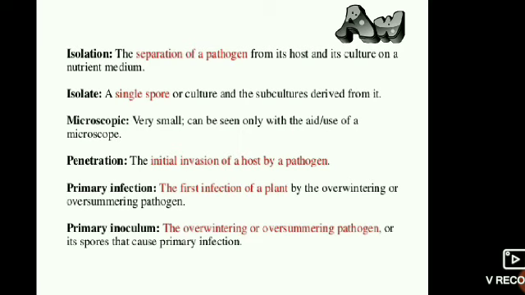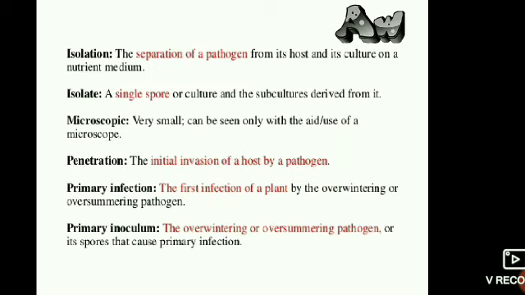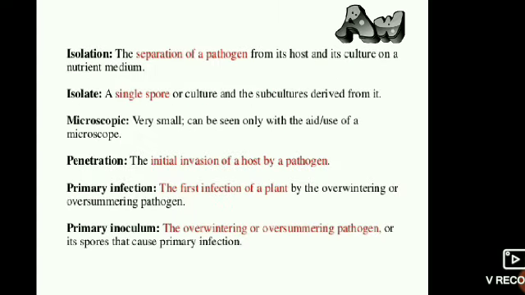The first infection of a plant by an overwintered pathogen is called primary infection, whereas secondary infection means any infection caused by the inoculum produced as a result of primary infection. In a plant where primary infection has already occurred, the propagule obtained from it that then leads to further infection causes secondary infection.